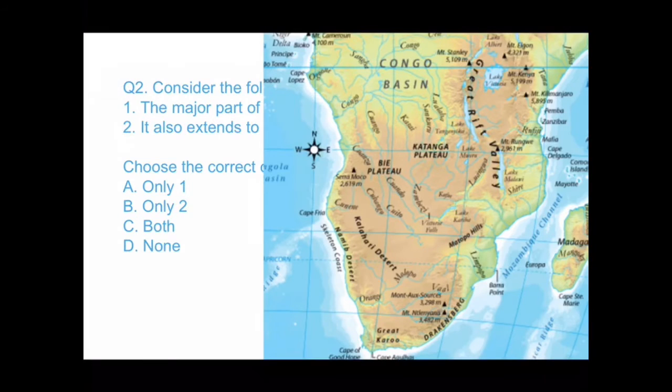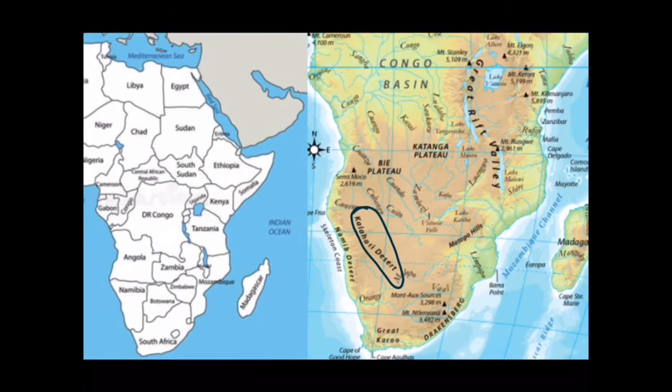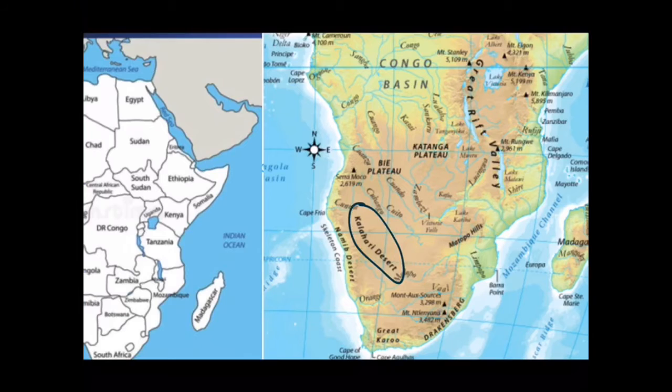See guys, you can see this map. This is Kalahari desert. So Botswana, this is the country where the major portion of this desert lies, and some part also lies in this country Namibia and South Africa. And also one most important fact, you can see this is Capricorn, Tropic of Capricorn, 23.5 degrees south. It also passes through Kalahari desert and Namib desert also. And guys, if you remember, I told you that to the northeast of this Kalahari desert, here lies Makgadikgadi salt pan also when we were doing the video.